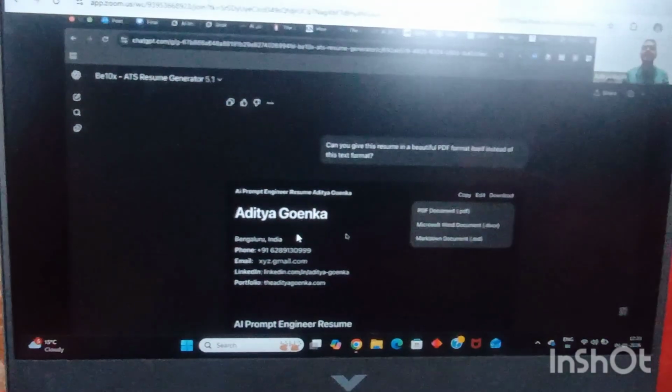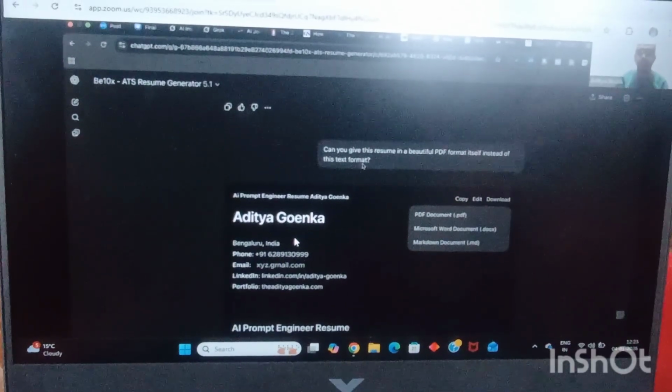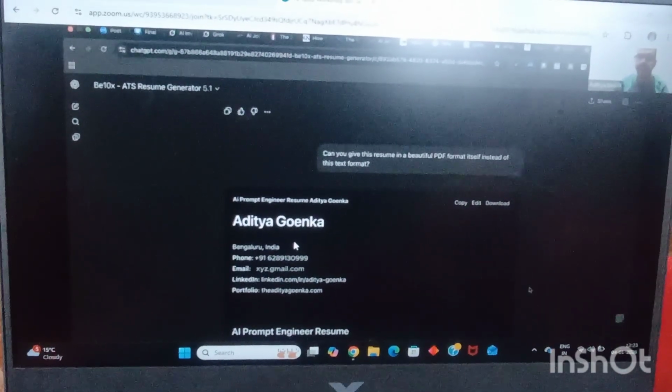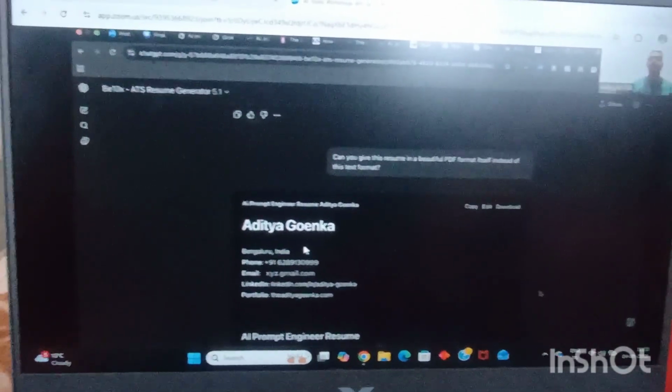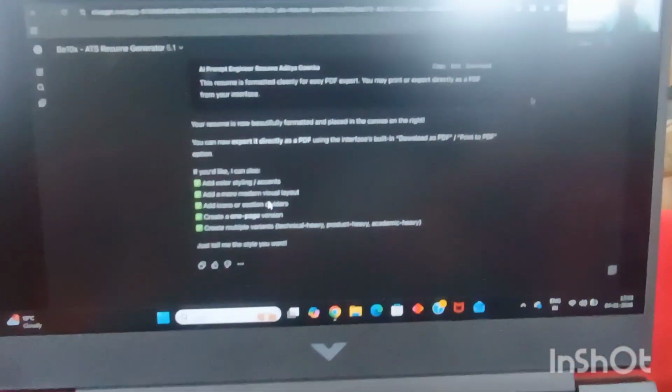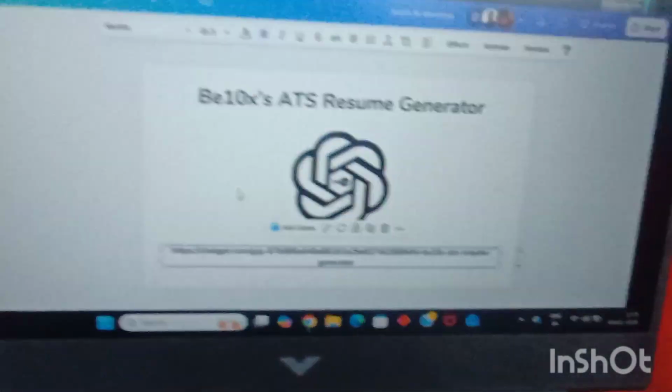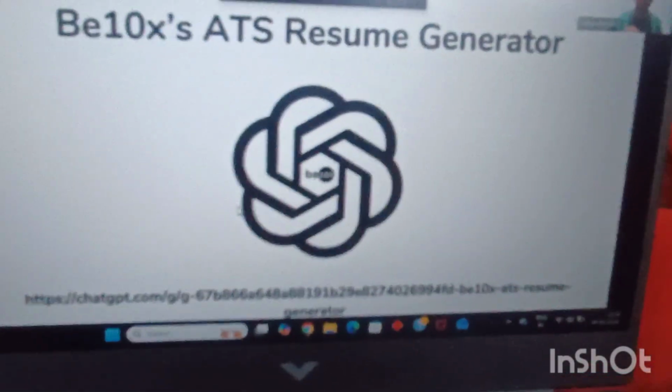How many of you feel that this is going to be a game changer for you in your job application journey going forward? Type in a GC in the chat box if you feel that this would be a game changer for you in your job application journey going forward. Game changer, GC. So the sort of jobs that you really wanted to get but you were not getting called for, you will actually be getting called for such job interviews going forward.